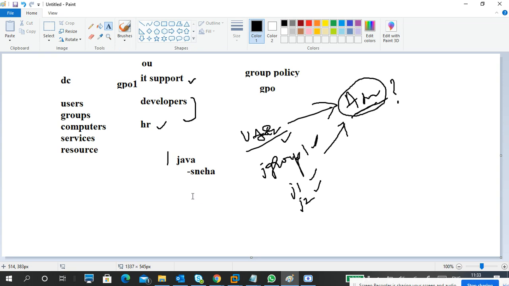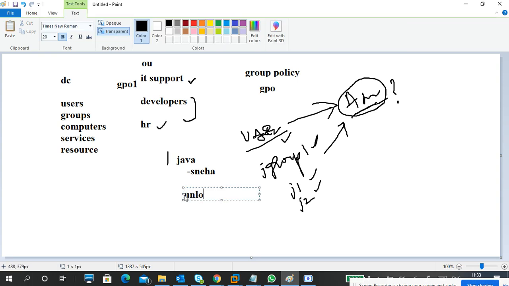I will give only some rules, for example, unlock users and create groups, modify like that. She can create a group and add users to a group. So she can do this.